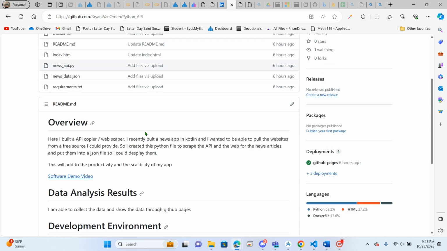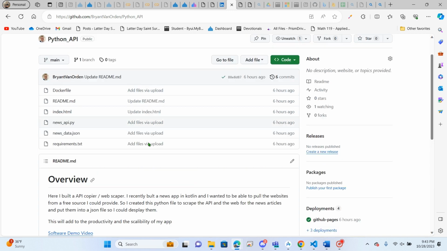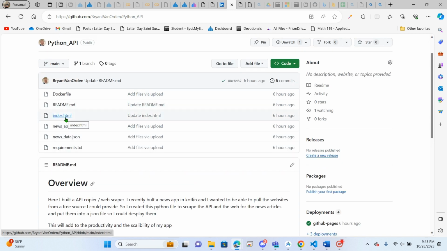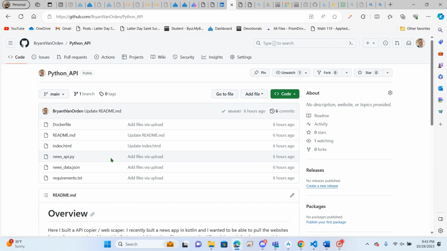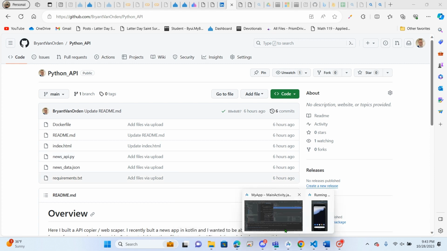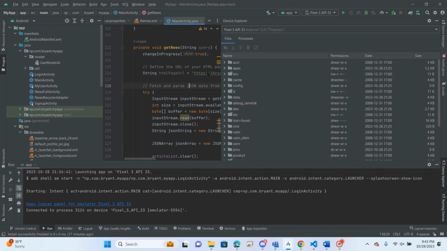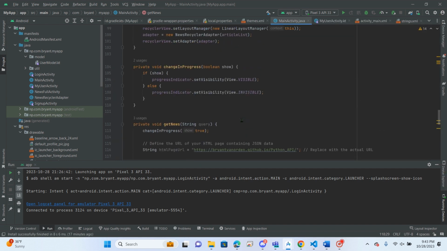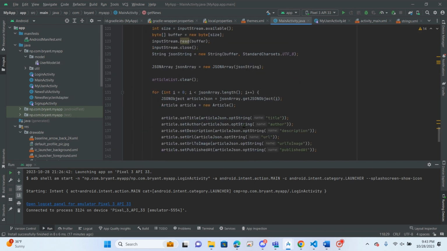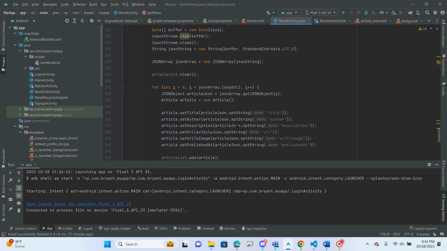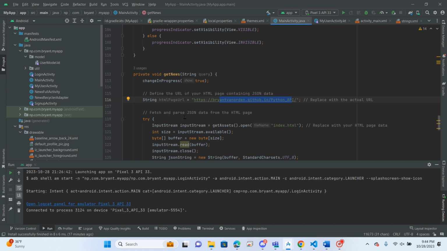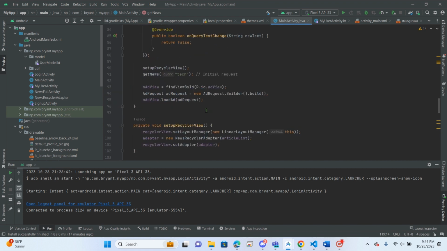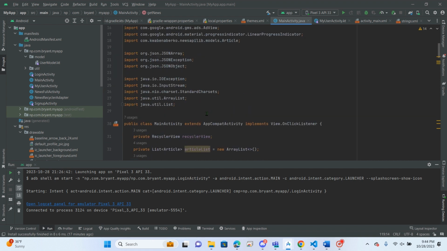And yeah, so this is the little thing that I made, and yeah, it's pretty cool. I'm pretty excited to get it all working with my app. I did make some changes with the app to be able to pull it and get all the information from the GitHub page, but it's currently not working. So my next 2 weeks, I'm going to try and get it all working, because that would be really cool.